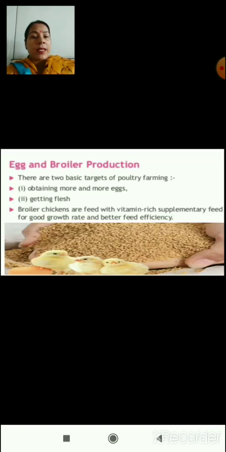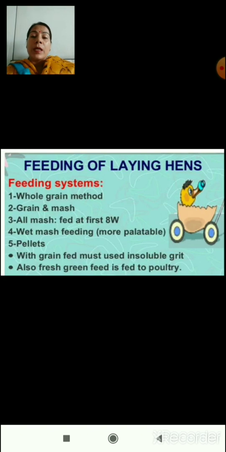So here once again let us discuss their feed. Broiler chickens are fed with vitamin rich supplement feed which is good for their growth rate and better feed efficiency. Feeding of laying hens is different, and this feed is given in the form of pellets with grain fed mash, insoluble grit, and also fresh green feed is fed to poultry animals which are used for laying hens.